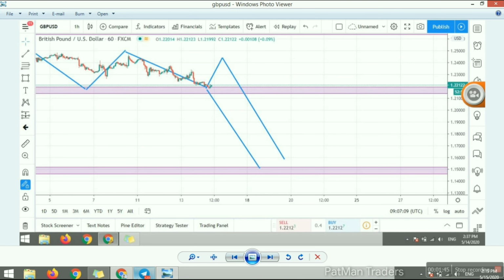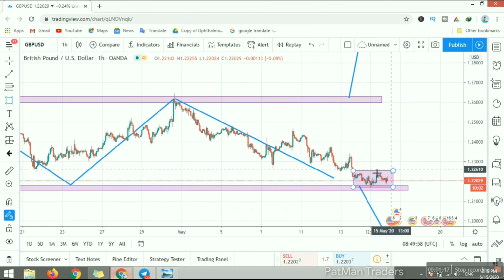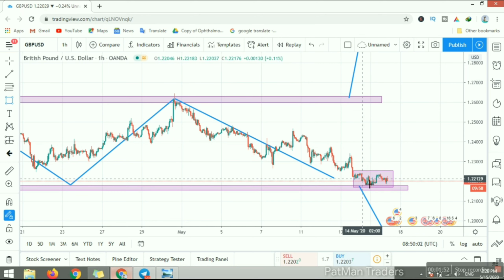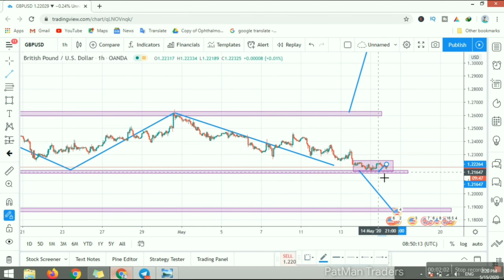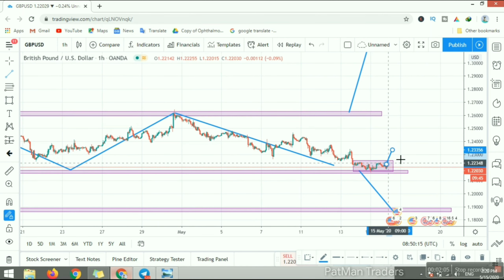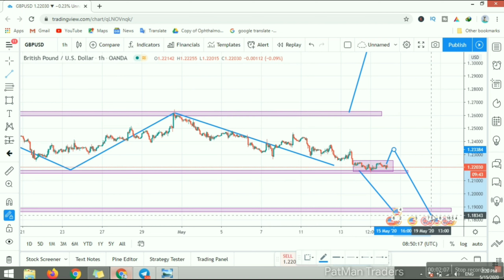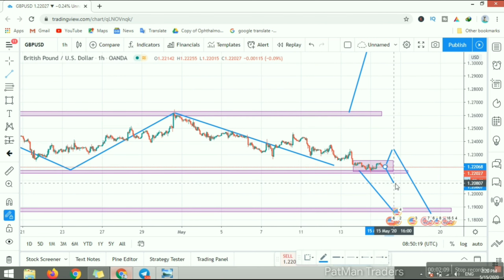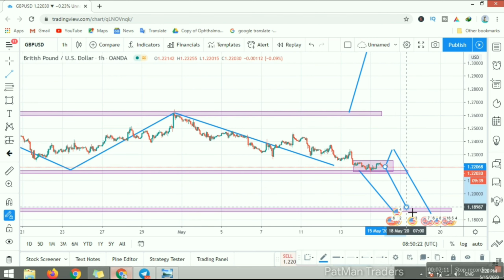Yesterday I told this place. Today it traded in a choppy market. So the next move is a retracement and again it will go down. Sometimes it will break the box and directly go down.